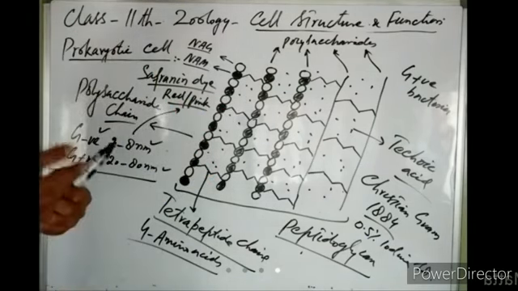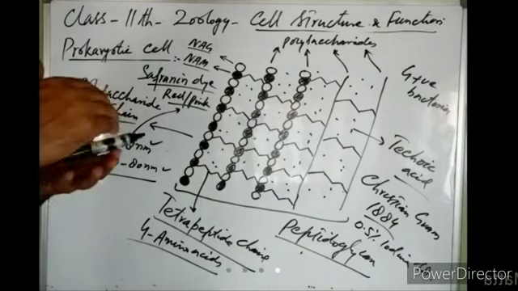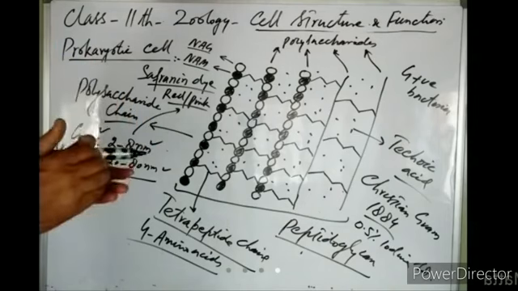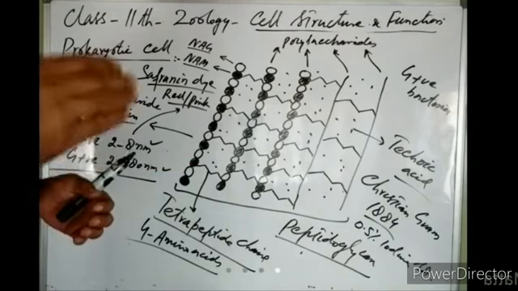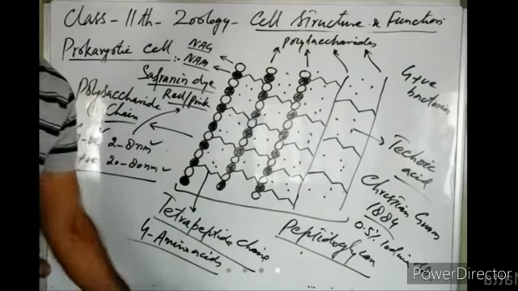Then inside this cell wall, what is present now? The first layer was glycocalyx. Inner to glycocalyx, there is the cell wall. Now, inner to the cell wall in the cell envelope, what is the third layer? That is the cell membrane.